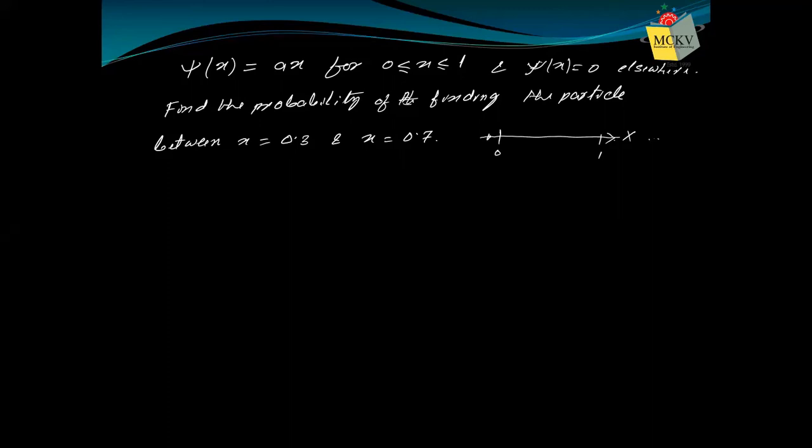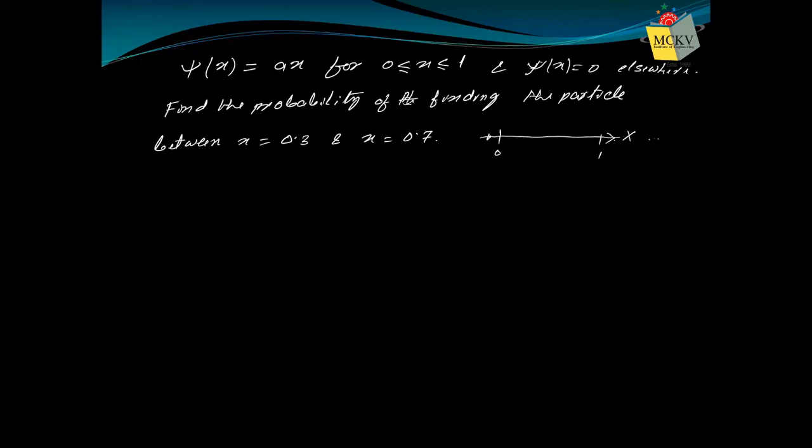Here also the particle is restricted between 0 and 1. Outside this range, it is impossible to find that particle. Therefore, when we find the total probability, you need not consider minus infinity to plus infinity, because we already know the particle will be found between 0 and 1.